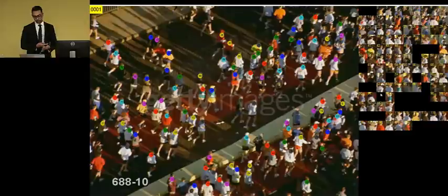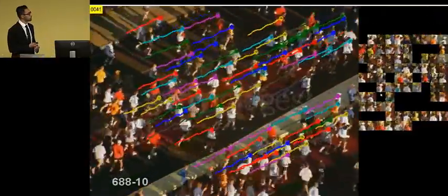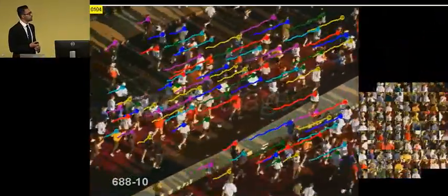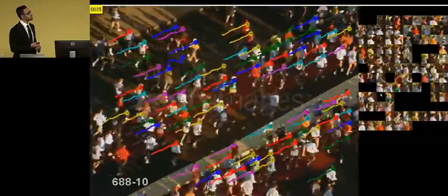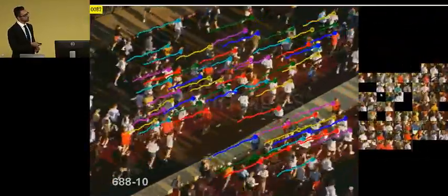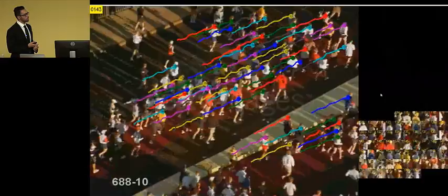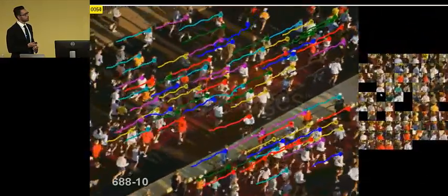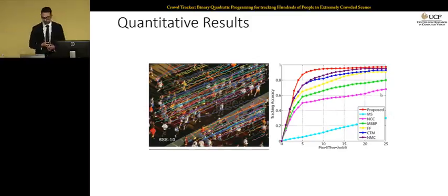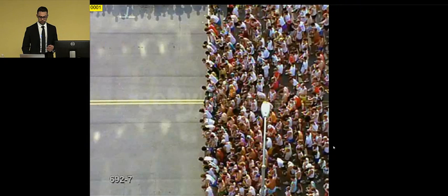Let's have a look at some qualitative results. This is one of the sequences in our data set. You can see that targets look very similar, and on the right, you see the close-up version of the target to see what's actually happening. And here are the quantitative numbers. We compare with 6 other methods. This is the pixel threshold, and this is the tracking accuracy. On the left, you see the results, and on the right, you see the curves. And you can see that our method does better compared to other methods.